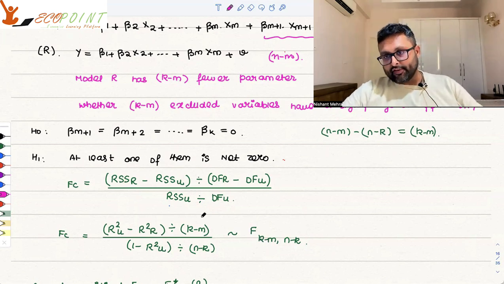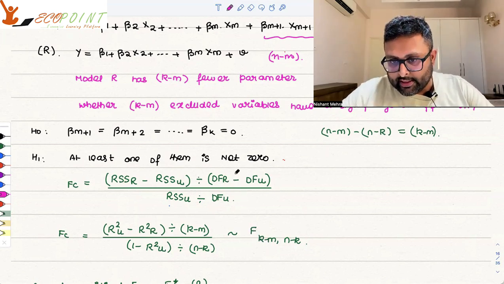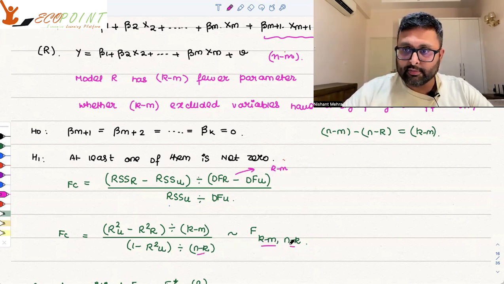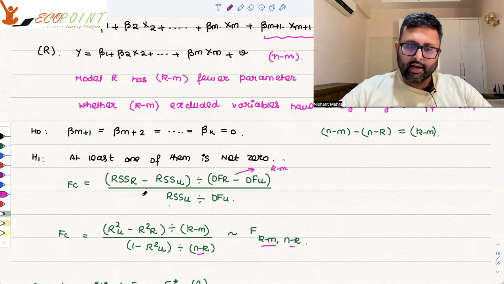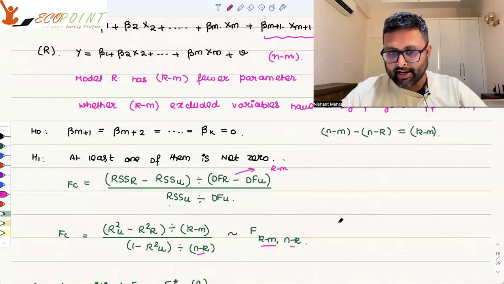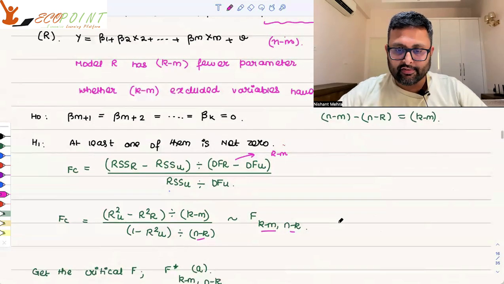This is distributed as an F distribution with K minus M degrees of freedom for the numerator and N minus K degrees of freedom for the denominator. Just keep this in hand, and there are formulas involved. Given the paucity of time, I cannot derive all this, but I'm just revising these concepts.